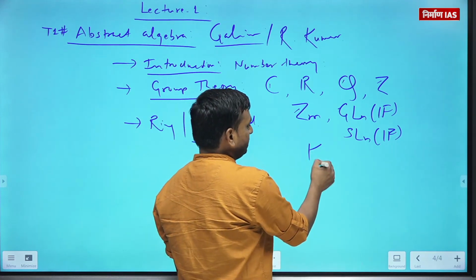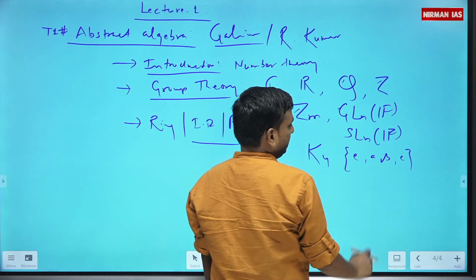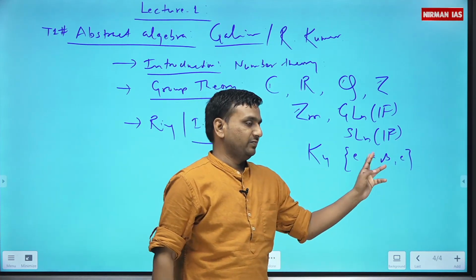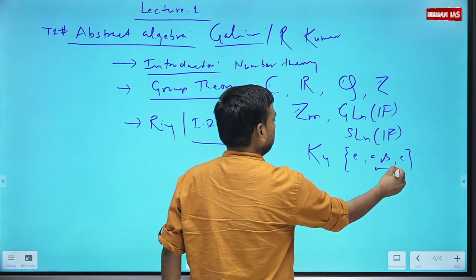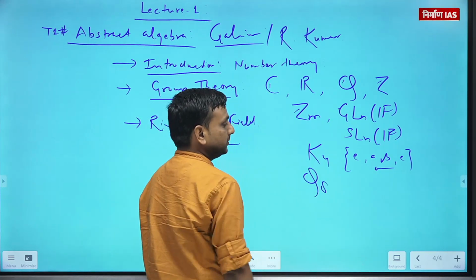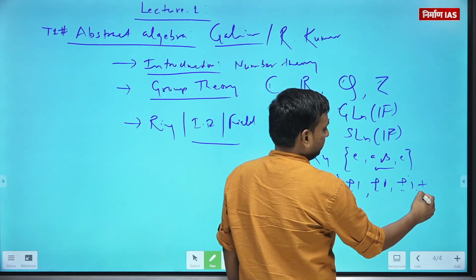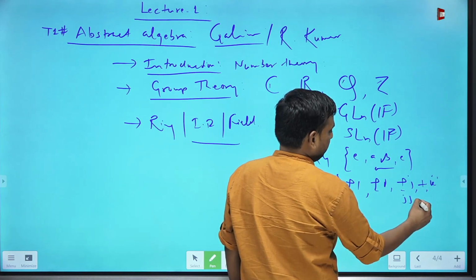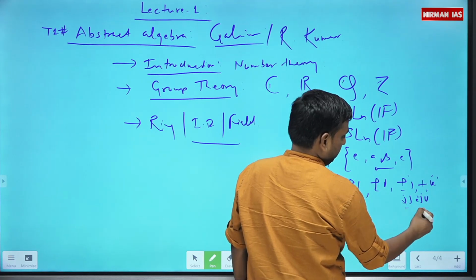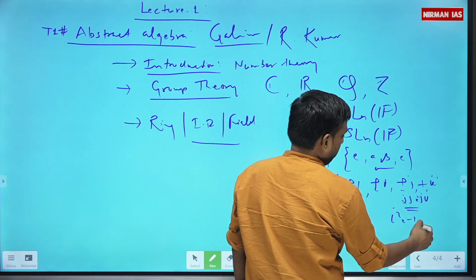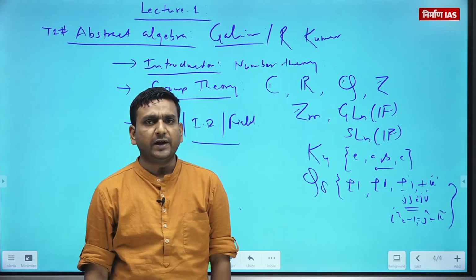You may have the Klein 4 group having 4 elements such that 2 elements are of order 2, or self-inverse elements. I will talk in detail with some conditions here also. You may have the quaternion group plus minus 1, plus minus i, plus minus j, plus minus k, with the extra conditions: i into j is equal to minus j into i. Similarly, 3 conditions are also there: i square is minus 1, j square is minus 1, as well as k square. This is the quaternion group Q8.